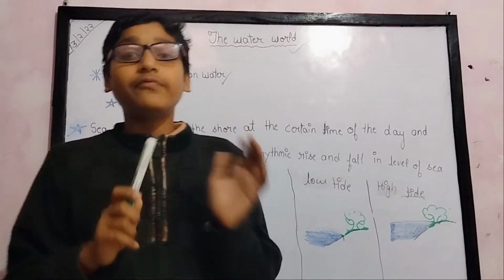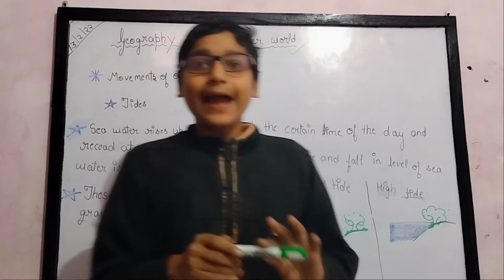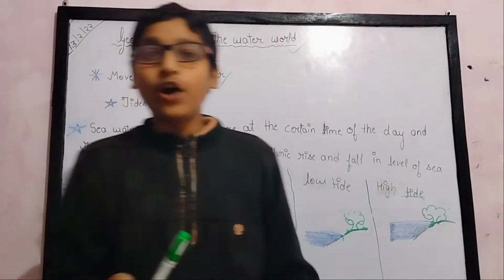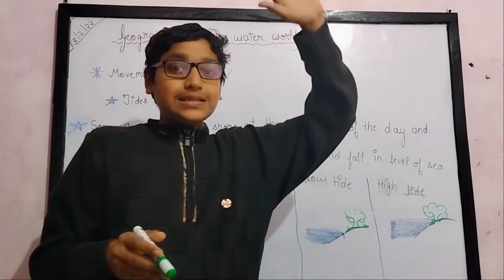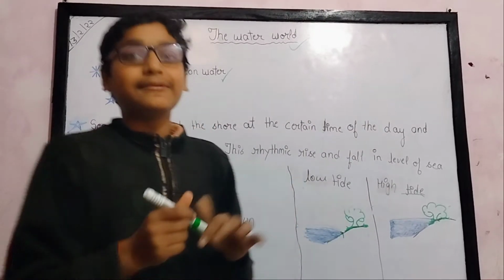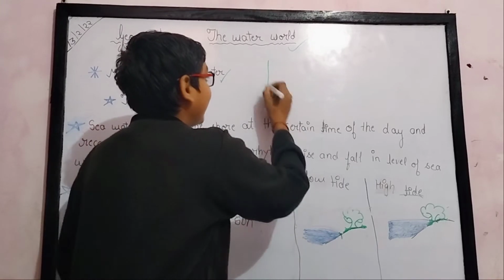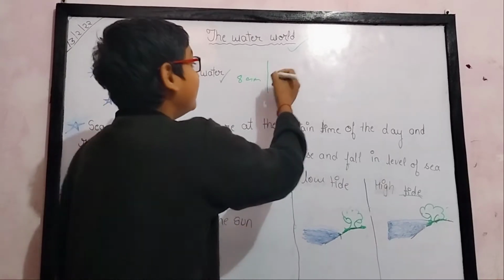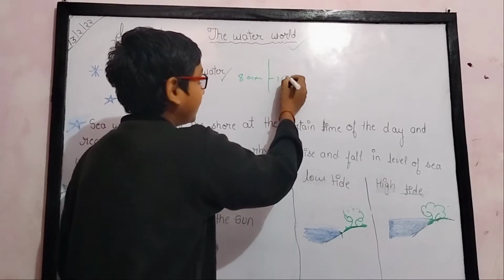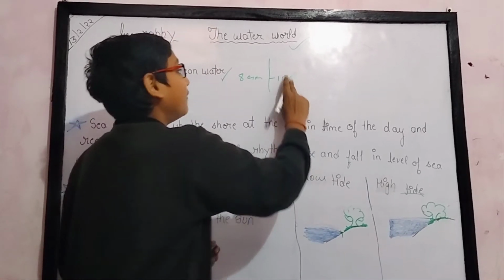Do you know what tides are? Tides are the rhythmic rise and fall of water of the ocean. I will explain: at 8 a.m. in the morning, the water level is at 10 meters.